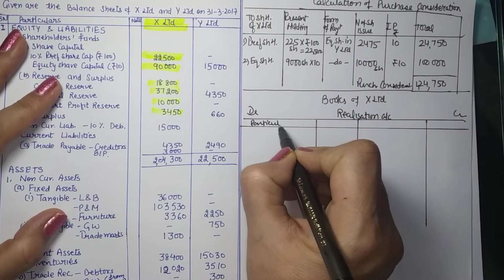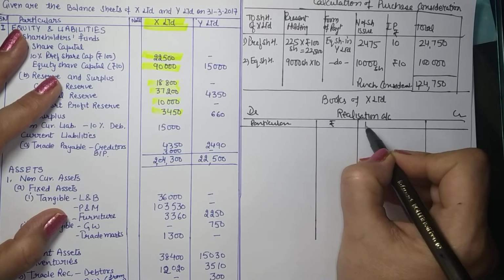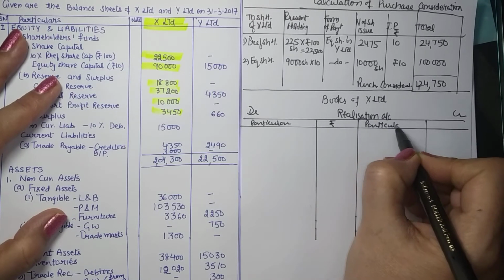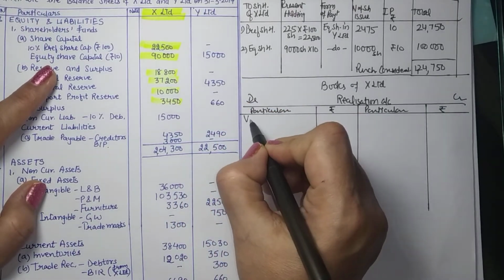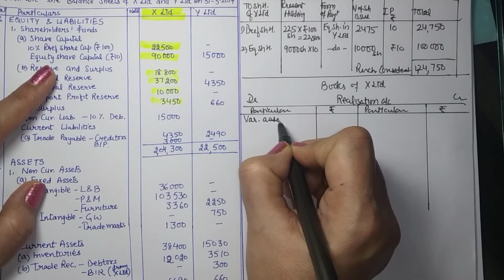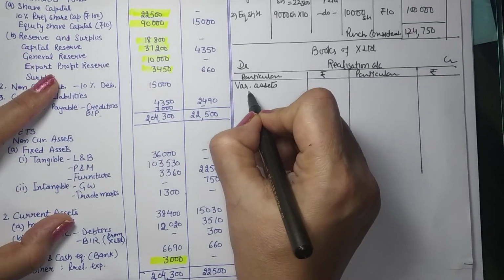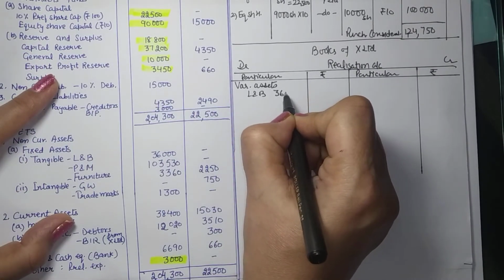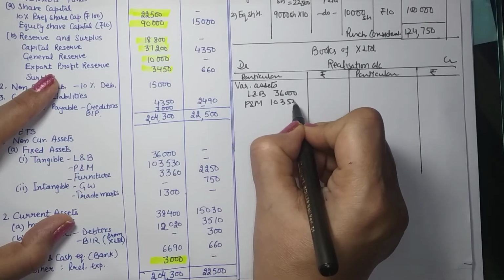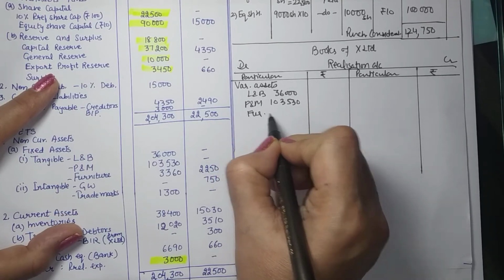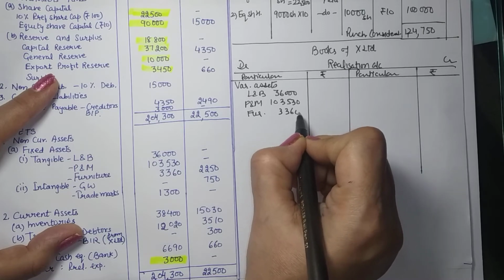Since we have read the question and analyzed the transactions, we already know what is to be closed here. So looking at the assets, we are to close all the assets. So various assets. We will be writing land and building 36,000, plant and machinery 1,03,530, furniture 3,360.